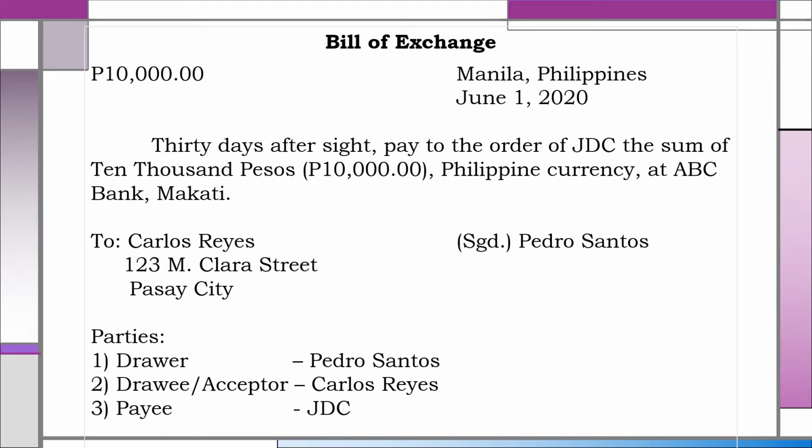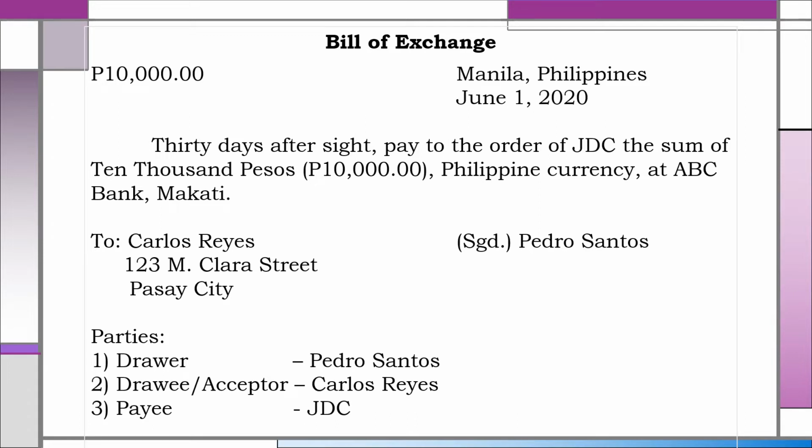Here is a standard form of a bill of exchange. On the upper left-hand corner, we have the amount, 10,000 pesos. On the upper right-hand corner, we have the place of execution, Manila, Philippines, and the date of execution, June 1, 2020. It says, 30 days after sight, pay to the order of JDC the sum of 10,000 pesos Philippine currency at ABC Bank, Makati. Signed, Pedro Santos, the drawer.